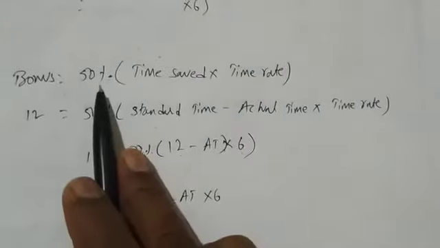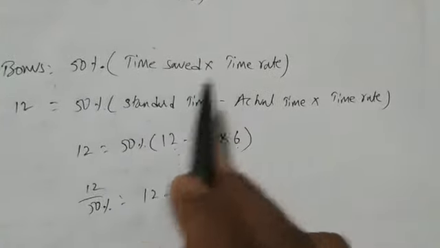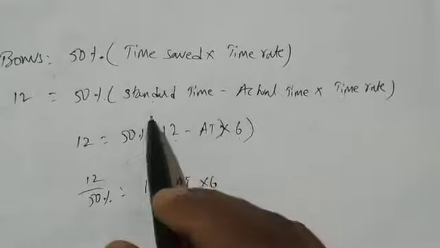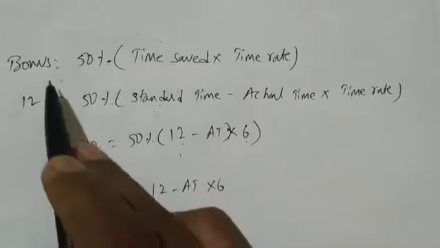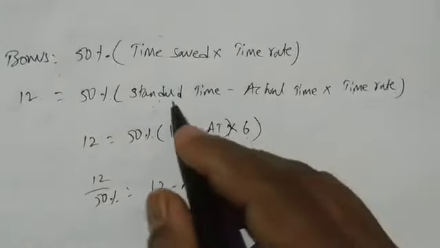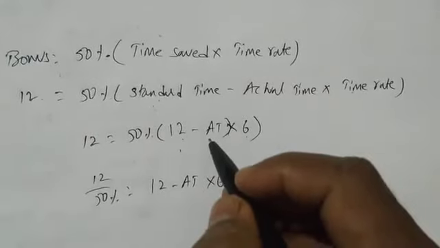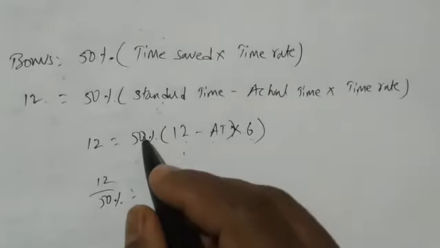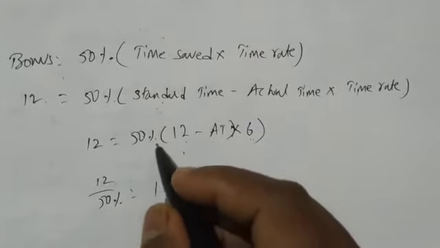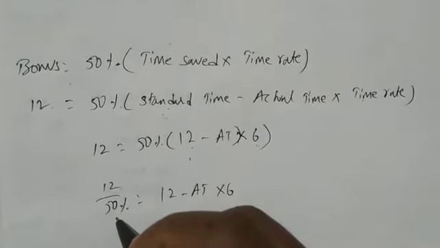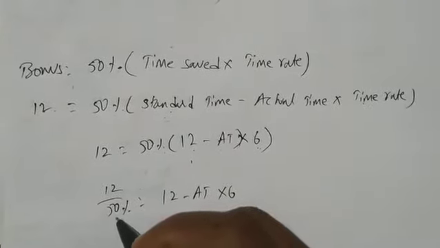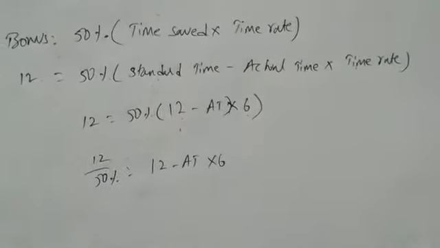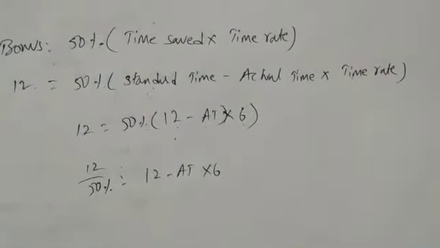The formula for bonus is 50% of time saved into time rate. The time saved formula is standard time minus actual time into time rate. The standard time given in the question is 12 and the bonus is also 12. So 12 hours minus actual time, which we don't know, into the time rate of 6. This 50% is in the multiplication, so it goes to the other side and becomes the denominator: 12 divided by 50% equals 12 minus actual time into 6. So 12 divided by 50%, we are getting 24.